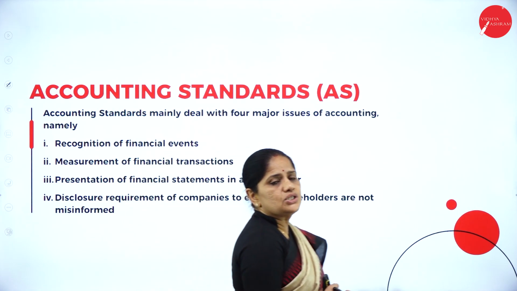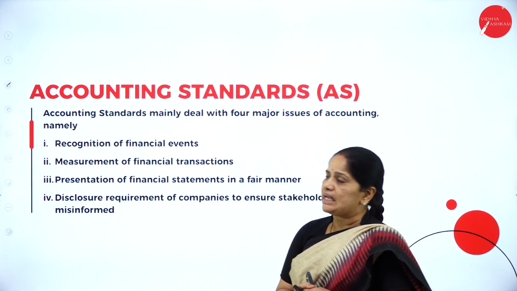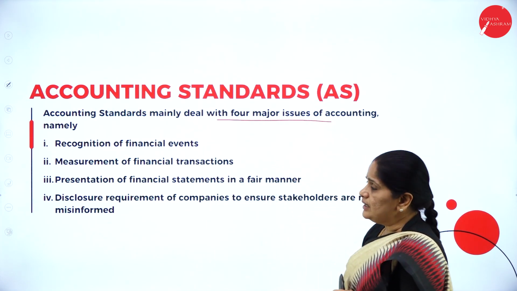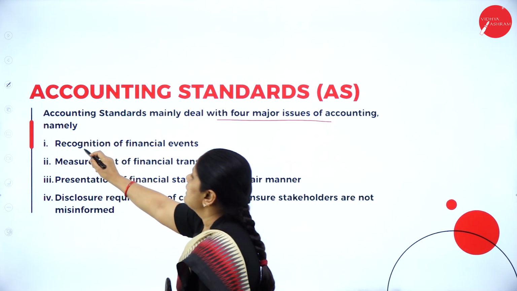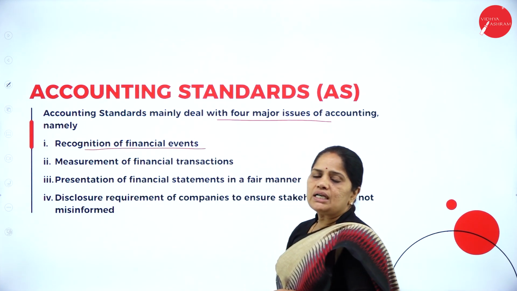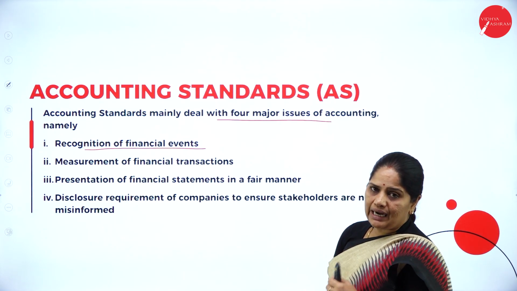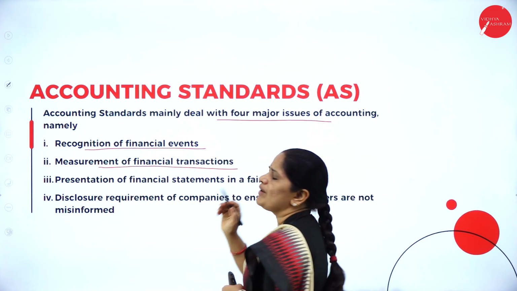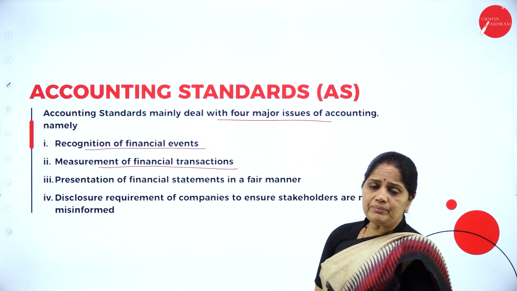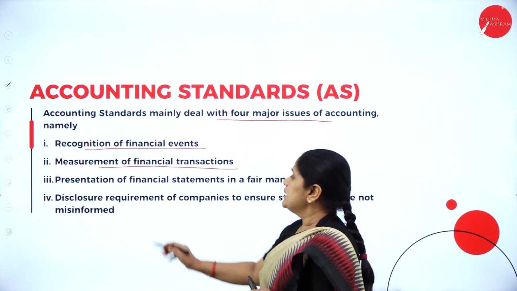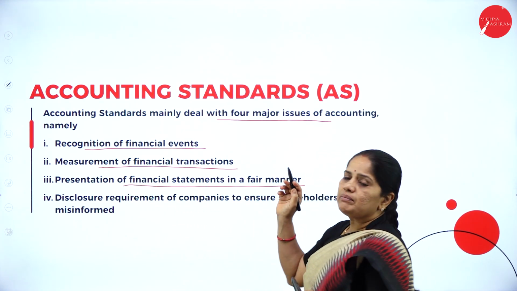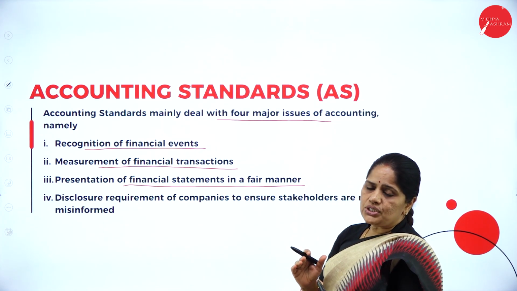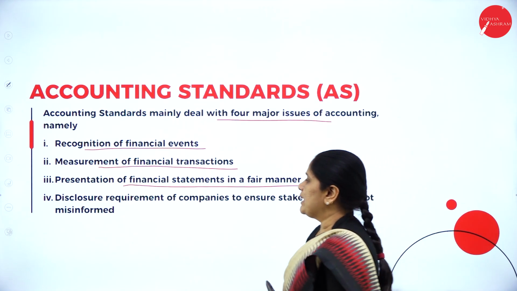Now, what are the issues which these accounting standards mainly deal with? They mainly deal with 4 major issues of accounting. The first one is recognition of financial events. So what are those financial events which have to be recorded? That is recognition. Second one is measurement of financial transactions. How do we measure the financial transactions? Third one is presentation of the statements in a fair manner. You have to ensure that whatever you have measured, it should be presented in a fair manner.